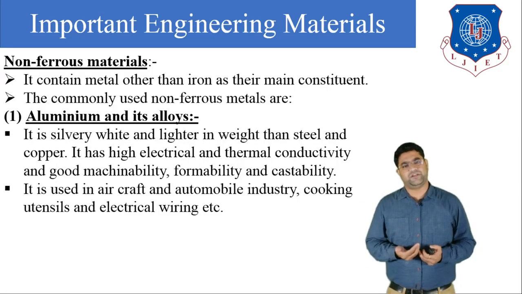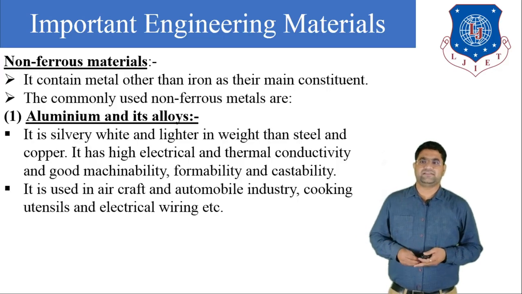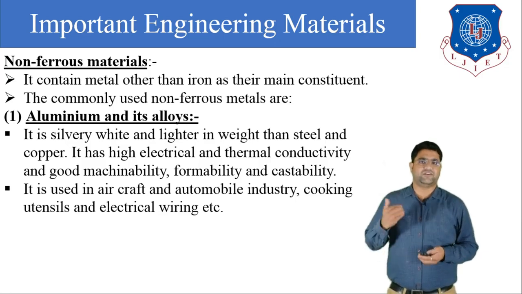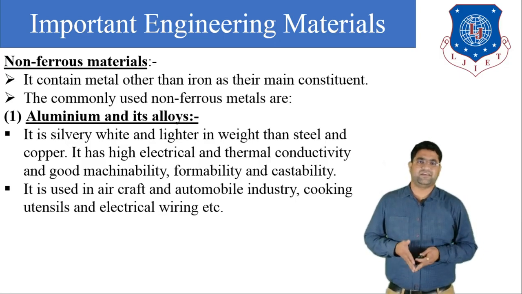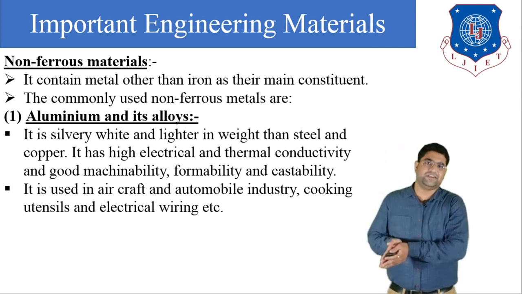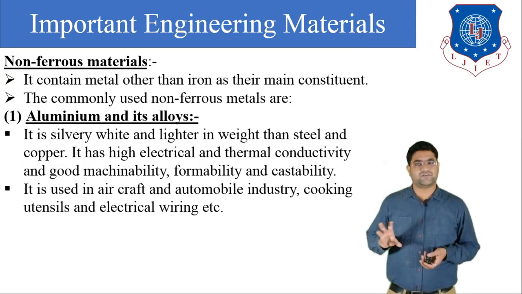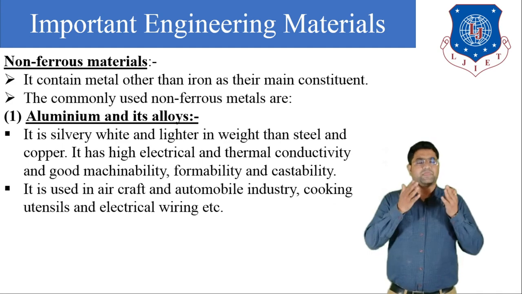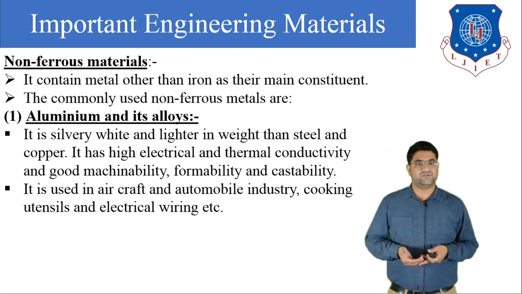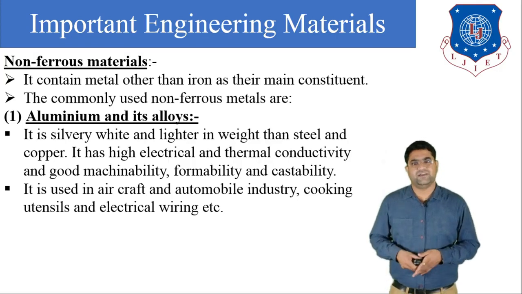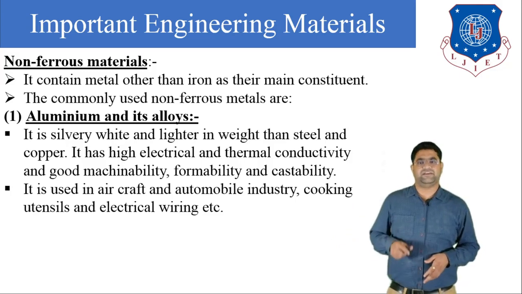What are the properties of aluminium and its alloy? It is silvery white in color and also light in weight compared to steel and copper. Aluminium has high thermal and electrical conductivity, and also high machinability and high malleability. We can make small foils from aluminium. Generally, aluminium is used for making aircraft and automobile pistons. Also, it is used for making cooking components and for electrical wirings. So these are some applications of aluminium and its alloy.